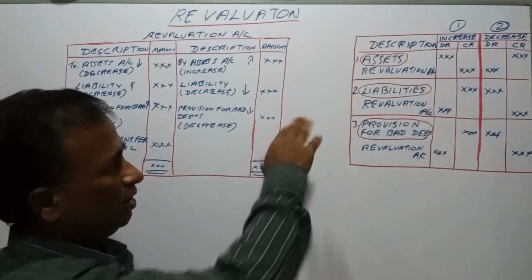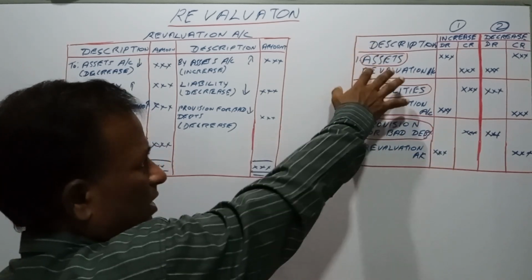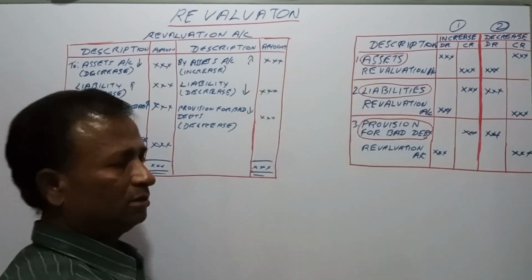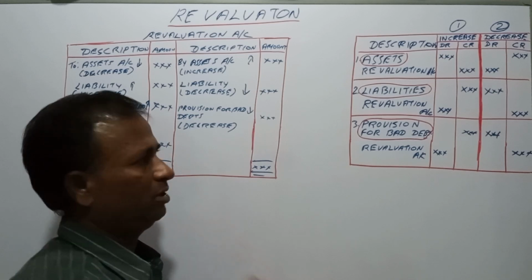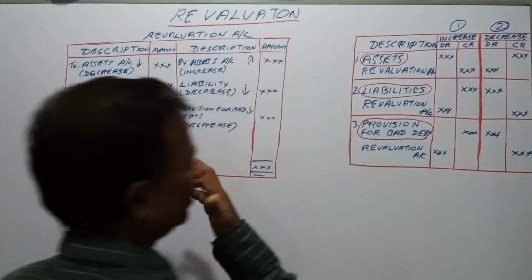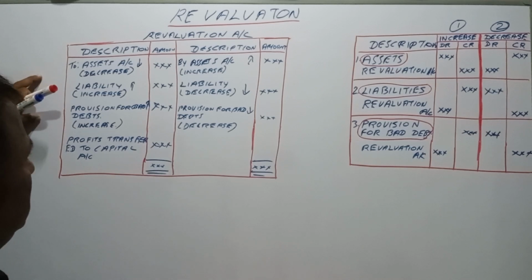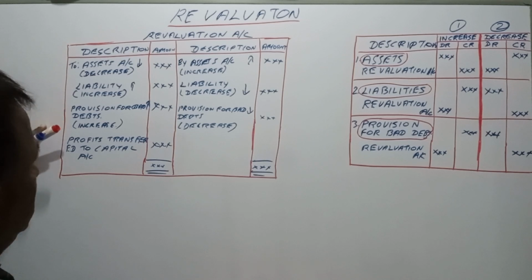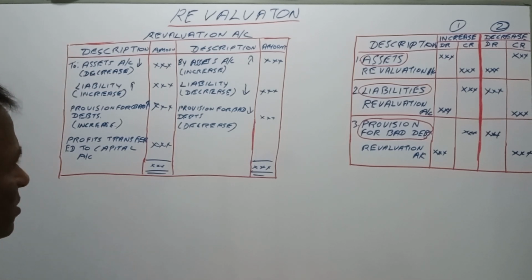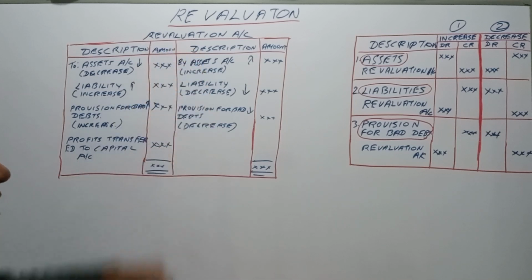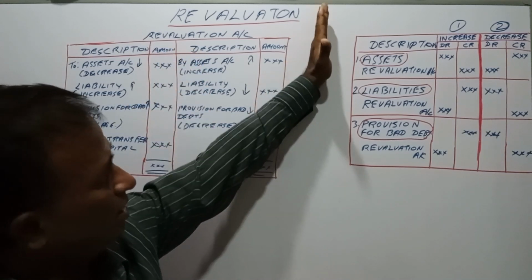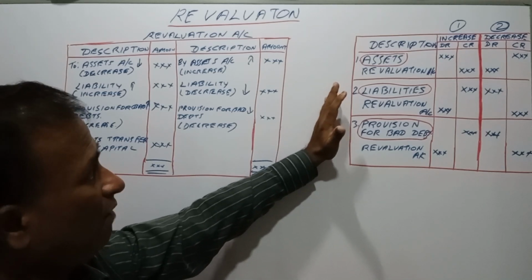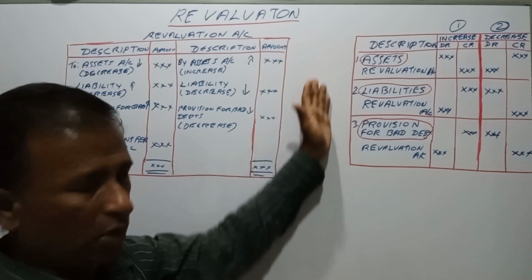Assets means non-current assets as well as current assets. Liabilities means non-current liabilities as well as current liabilities. These will appear individually here: each asset will appear, each liability will appear. So this is the format of the revaluation account, and this is the double entry for the accounts that will have an impact on the revaluation account.